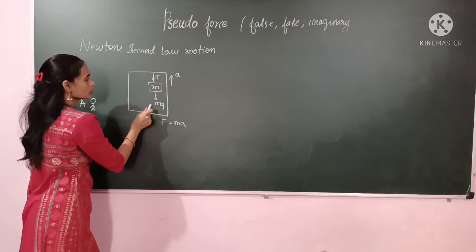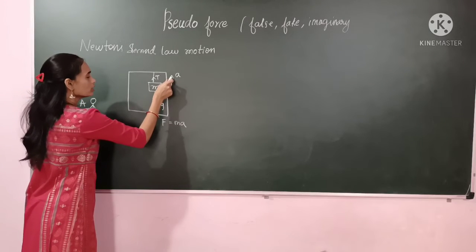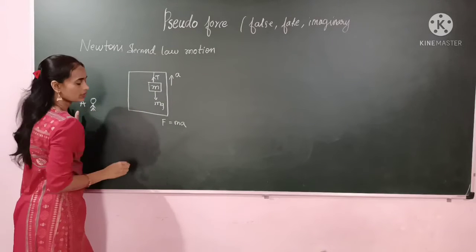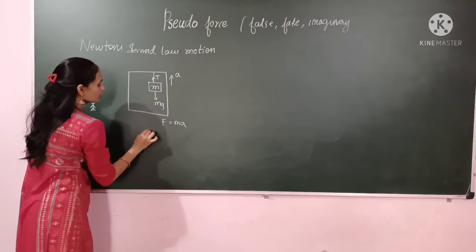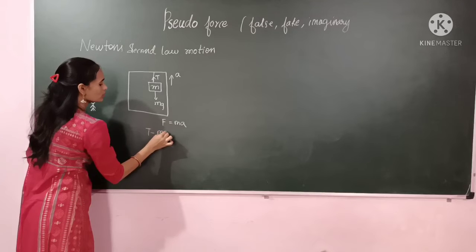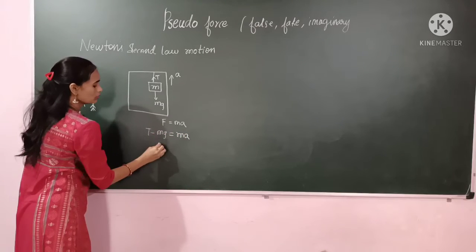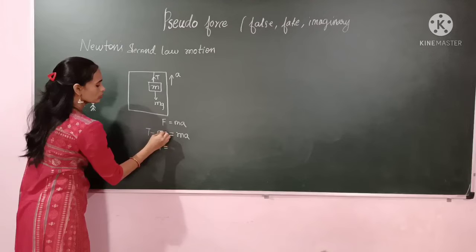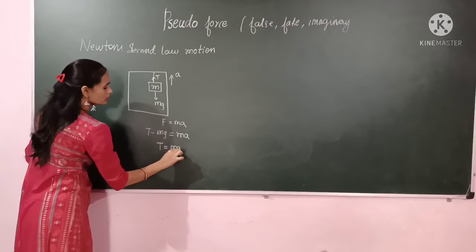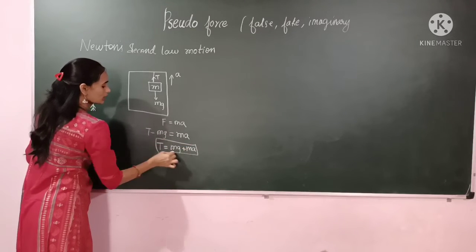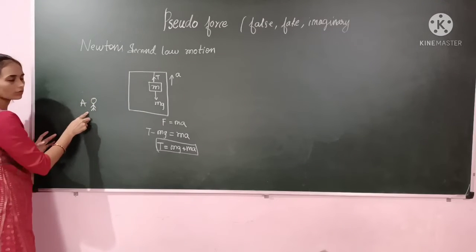What we have to take as positive means the direction in which the acceleration is there, that we will take as positive and the other one we will take as negative. So here I will write T minus mg is equal to m into a. Now this equation can be written as T is equal to mg plus ma. So this reading we are getting according to an observer.